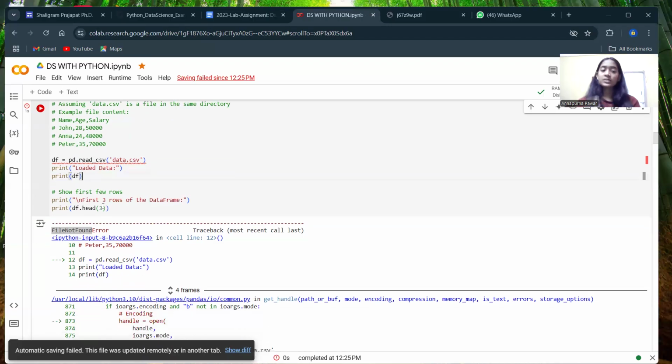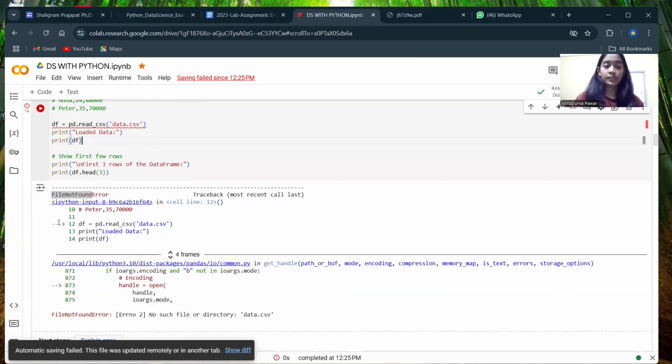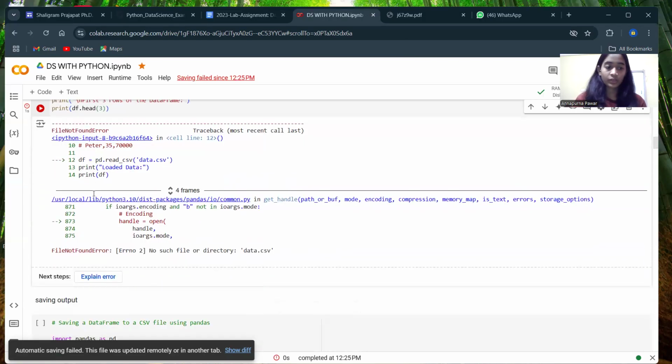Now if we want to access only a few rows of the data, we have to write the syntax as df.head(3). That means we want only 3 rows of the head. It means the top 3 rows we want to display in our console screen. Okay, here is a file not found error because the file is not existing here.